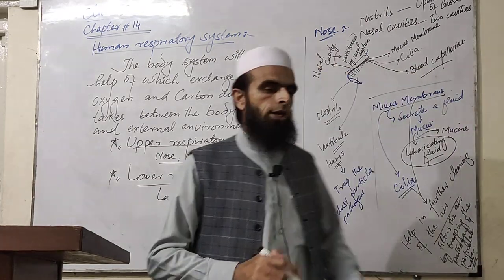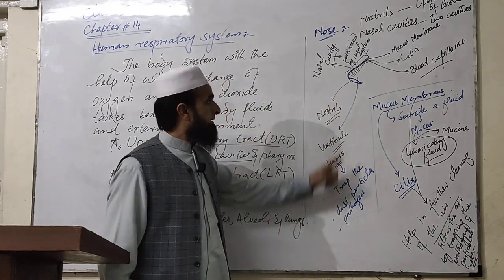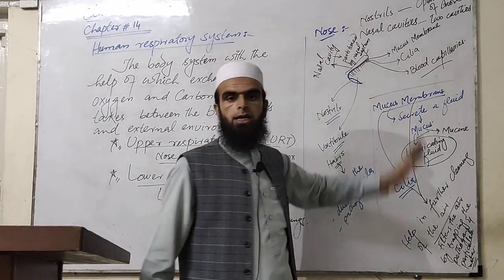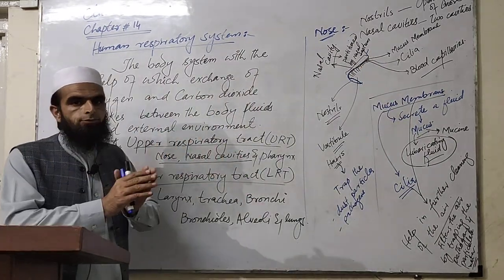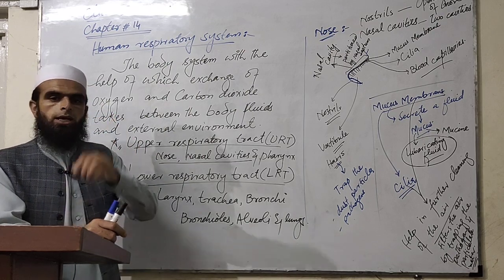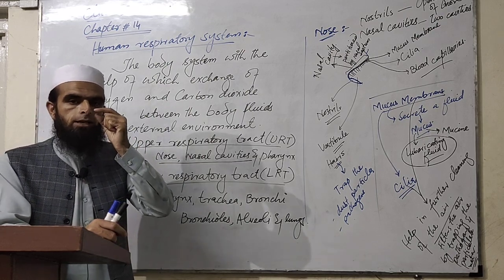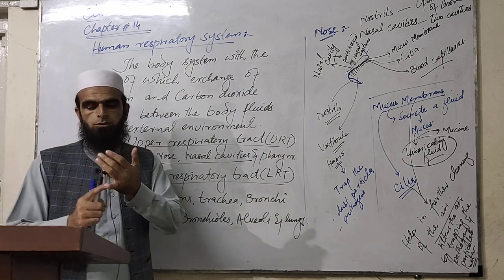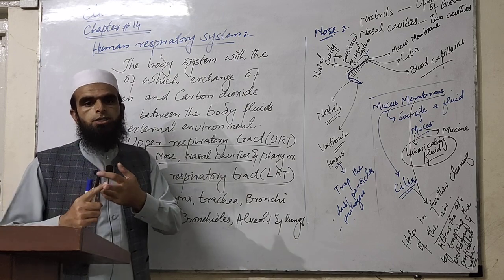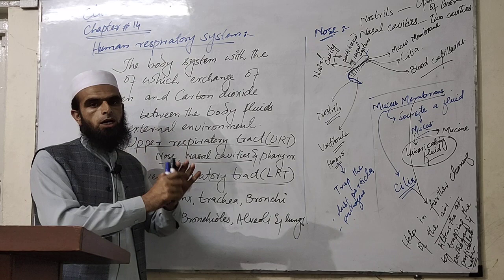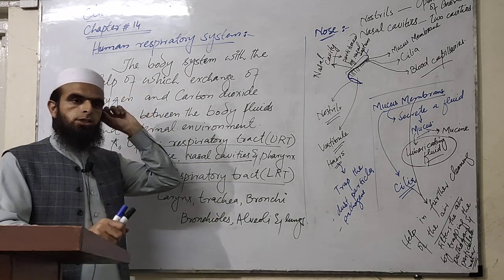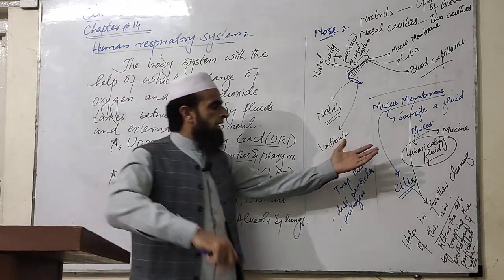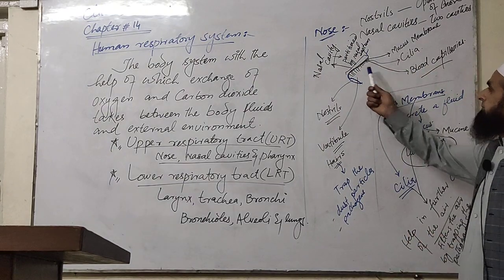So in this way, with the help of hairs in the vestibule, and similarly the mucous membrane and the cilia in the posterior part of the nasal cavities, both of them help in the filtration of the air. Inside the nose, most of the pathogens, particulate matter, and dust particles are filtered out, and clean air is passed on to the next parts of the respiratory system. So these are the roles performed by the different parts of the nose.